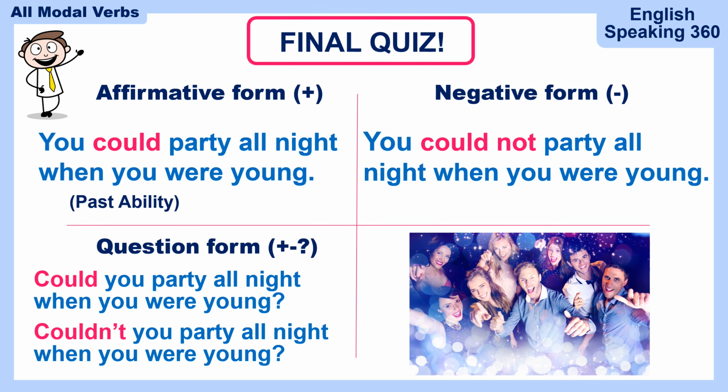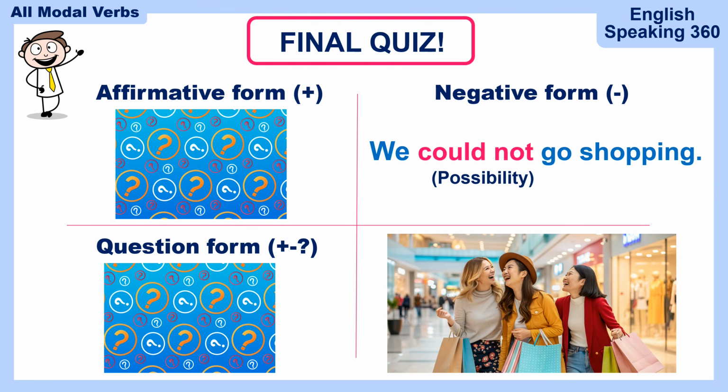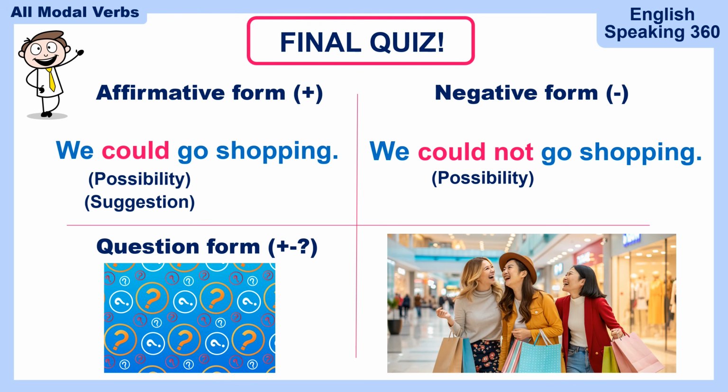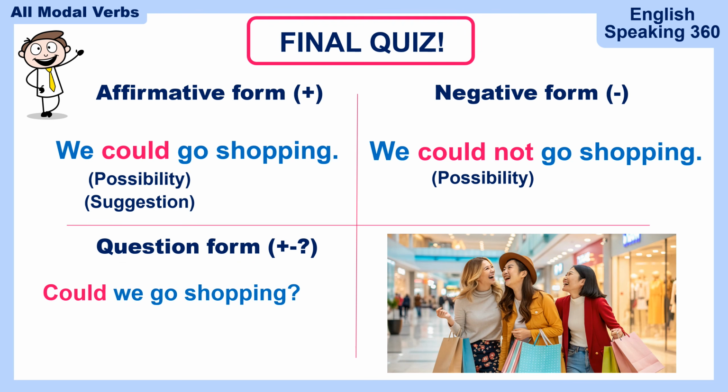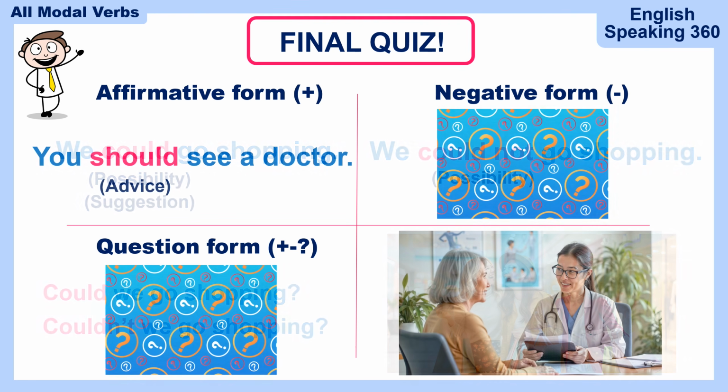I'm a little disappointed. We could not go shopping. It was not a possibility. We couldn't go shopping. Affirmative form? We could go shopping. That's a possibility or a suggestion. Hey guys, we could go shopping. How about shopping? Question form? Could we go shopping or couldn't we go shopping? Both are good answers. Give yourself 2 points.